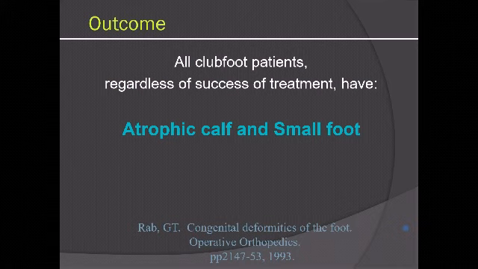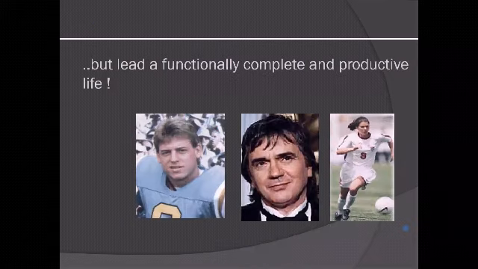Because otherwise they are going to blame you, that the plaster made the foot shrivel. That also happens. So you must be medico-legally sound and protect yourself and warn them that this is going to happen. But they all will lead a functionally complete and productive life.